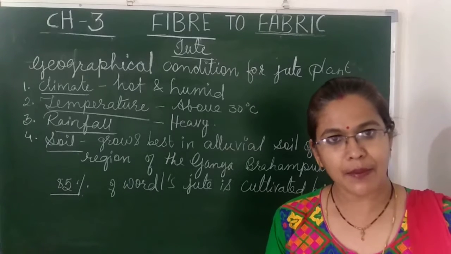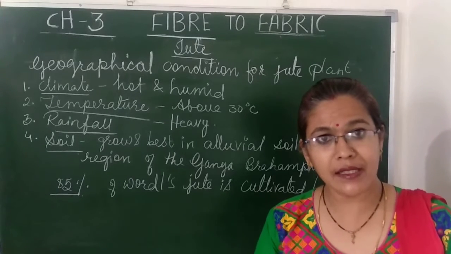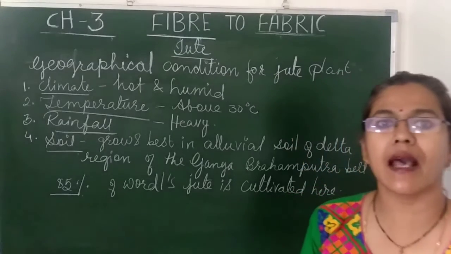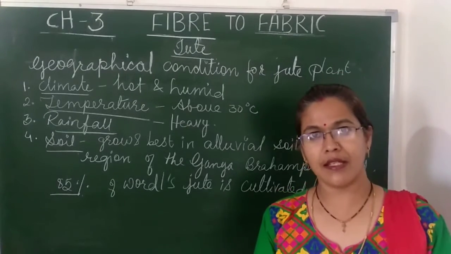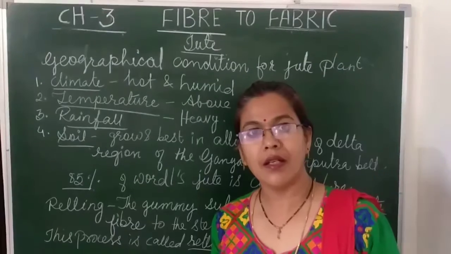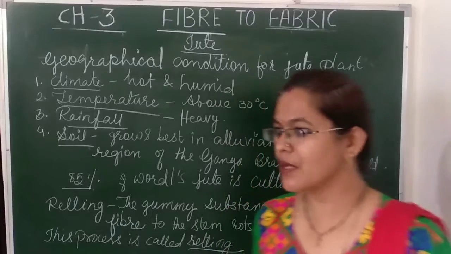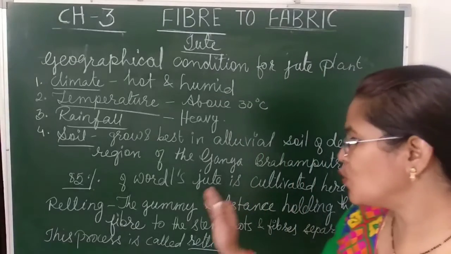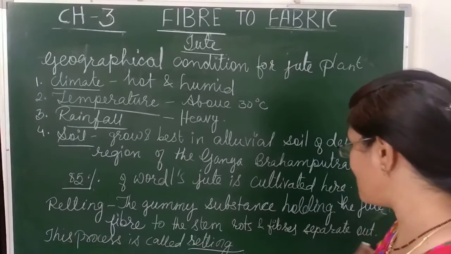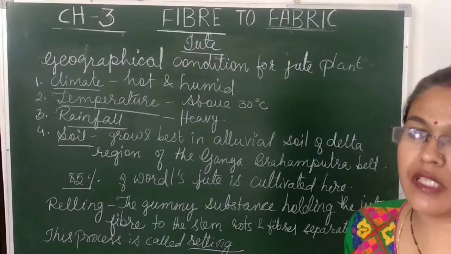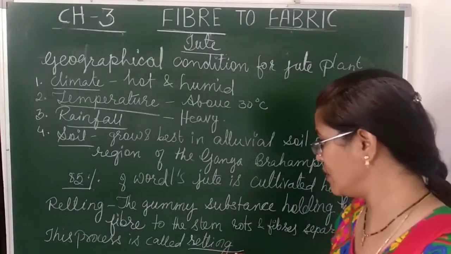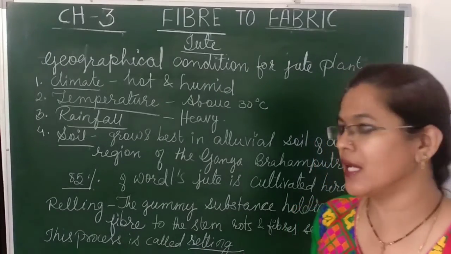Then these stems are bundled and immersed in water for 10 to 15 days. What is happening? There is a rotting process of the stem. During this period the gummy substance holding the jute fiber to the stem rots and the fibers are separated out. This process is called retting. It is an important term. Pay attention and try to understand.